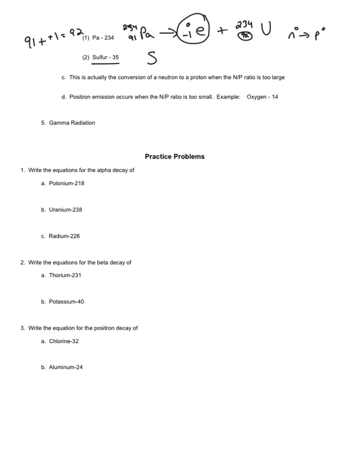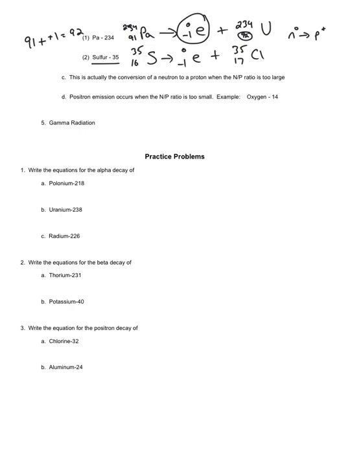Picking back up, sulfur 35. We look up the atomic number of sulfur, and it's number 16. It ejects a beta particle, and it goes up from 16 to 17. And the element now is chlorine. Okay?